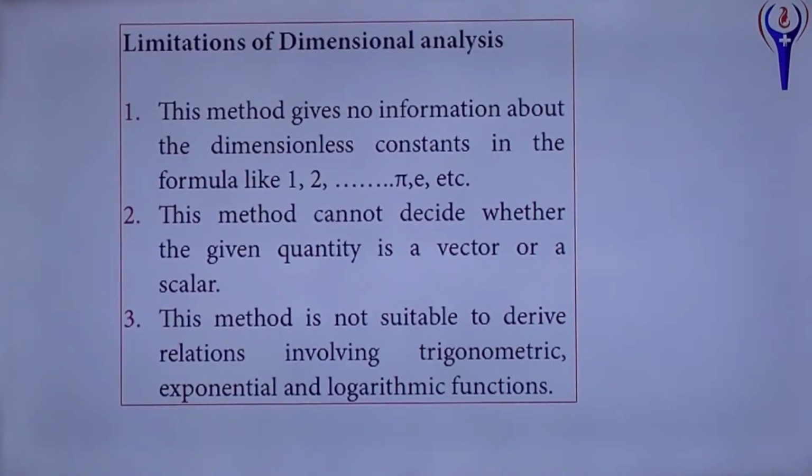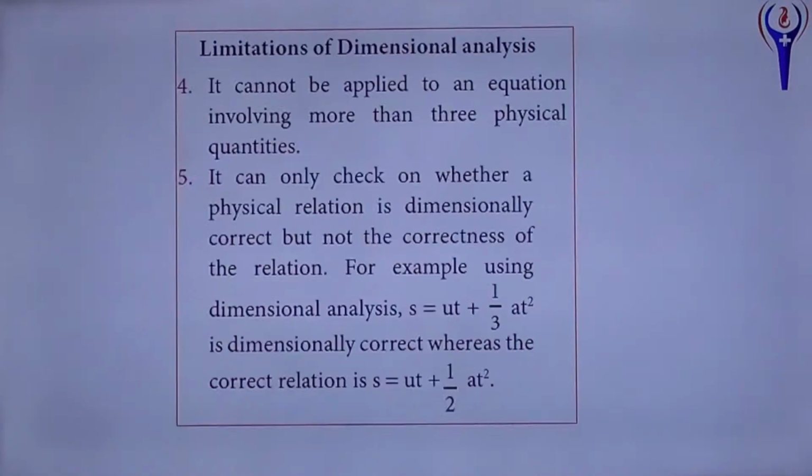Suppose there is one formula in optical fiber, numerical aperture equal to sine of the acceptance angle theta A. These things we can't check. Whether numerical aperture equal to sine of theta A or sine inverse of theta A, that we can't check using this. And same way, mu equal to sin i by sin r. So wherever sin, tan and all are coming, you can't check it. It's one of the drawbacks or limitations.